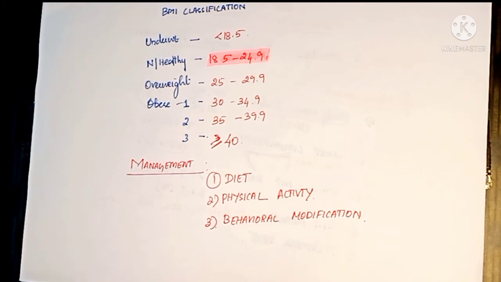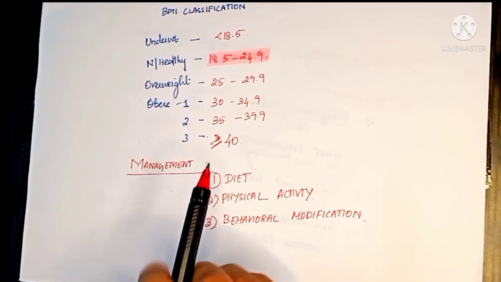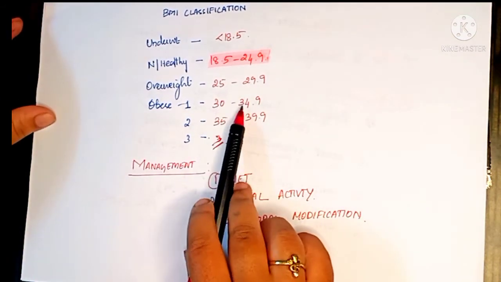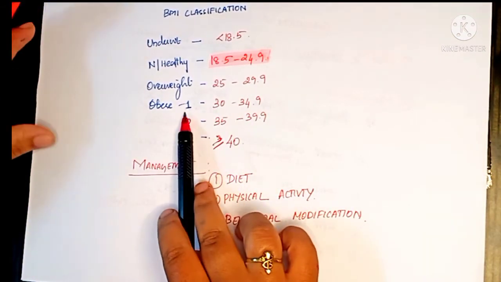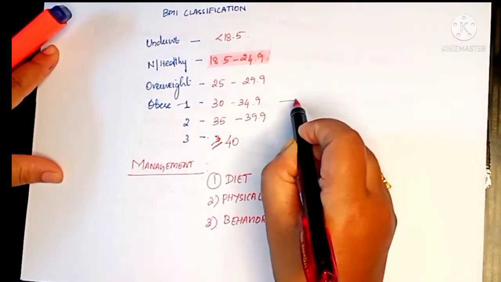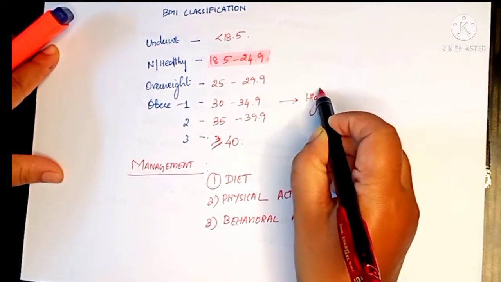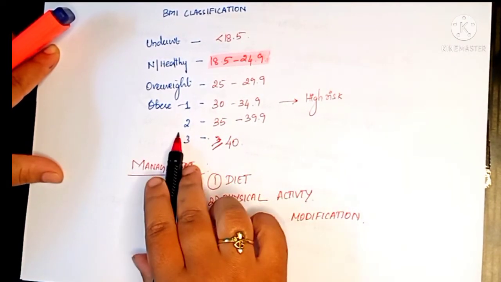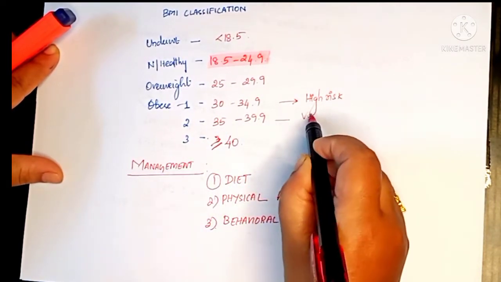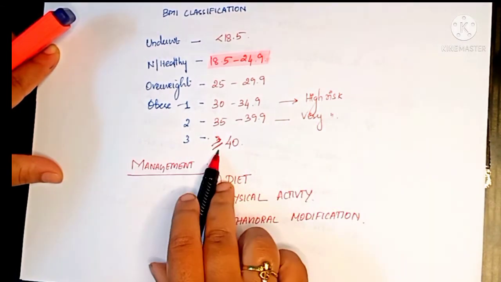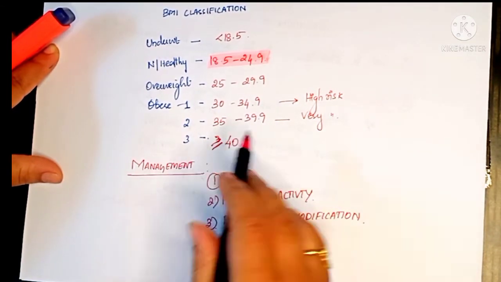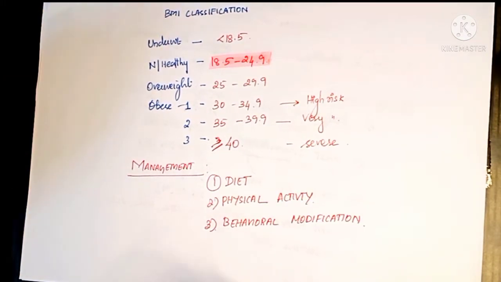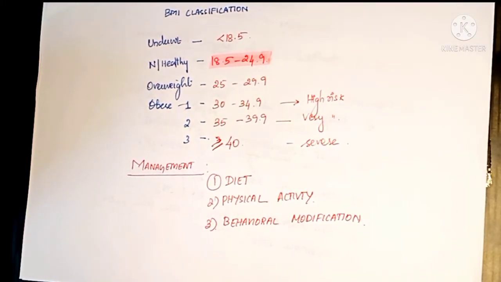If it is more than 24.9, then it is overweight. 25 to 29.9 is overweight. If it is 30 to 34.9, it is obese type 1 and we are in high risk. If BMI is 35 to 39.9, then it is obese type 2 and very high risk. And if it is more than 40, then it is obese type 3 with severe risk and there will be presence of comorbidities. So this is BMI classification and also evaluation.